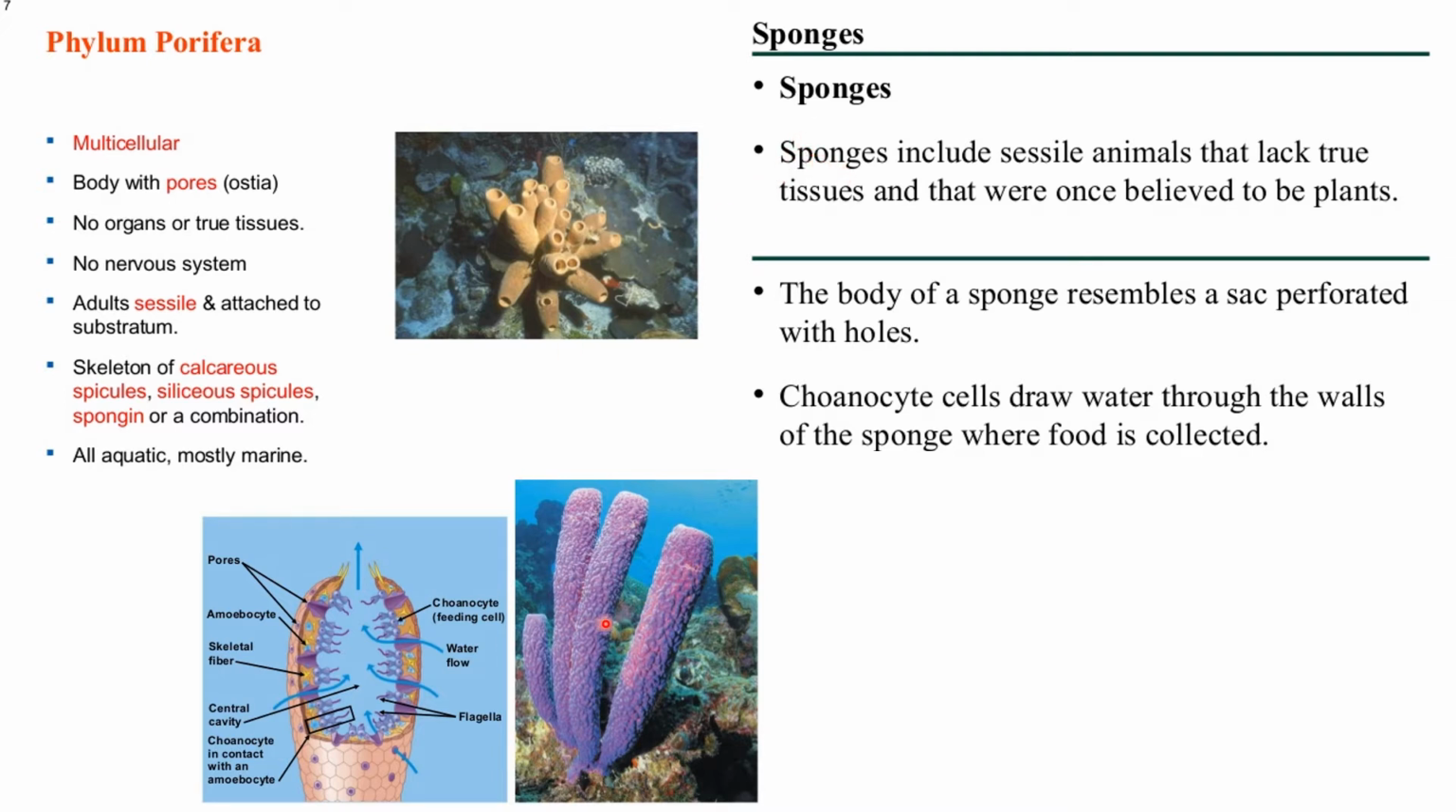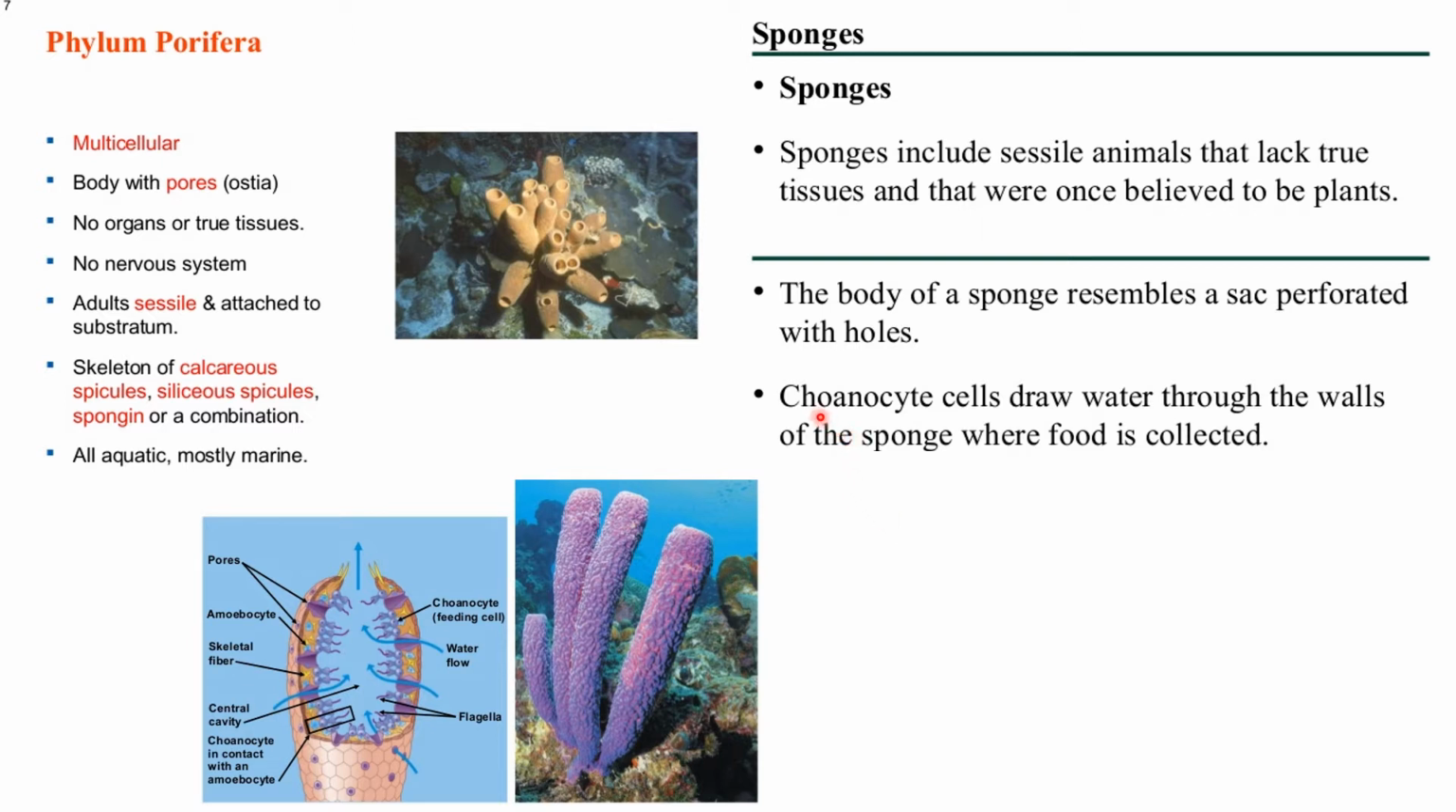So sponges include sessile animals. That means they need a support. There is a support over here. They lack true tissues. As we discussed over here, there is no organ or tissue formation. They were once believed to be plants, but they are not plants, they are animals. The body of the sponge resembles a sac perforated with holes. So this is a sac which is perforated with holes, as you can see over here.